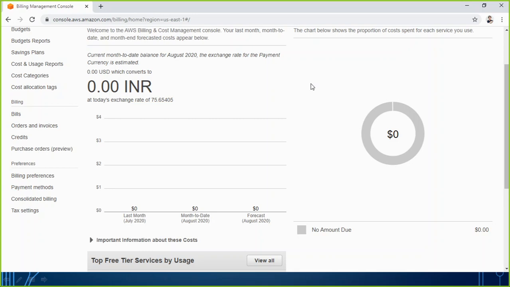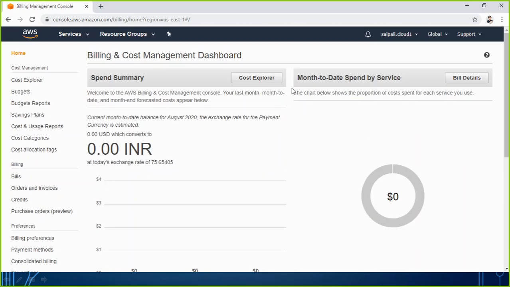But yes, by having a user account here, you will be able to perform almost all practicals of the AWS training. So right now my bill is 0. Now I am moving back to my home page.